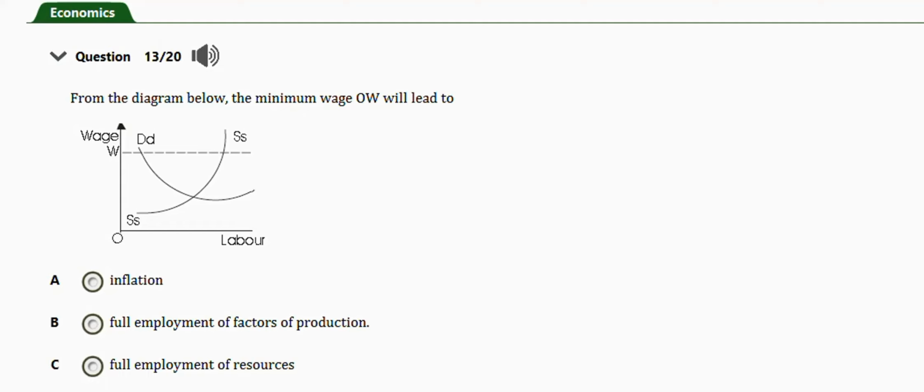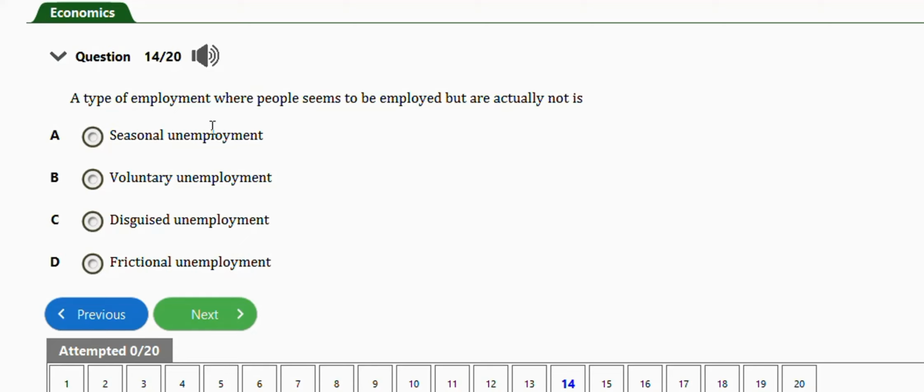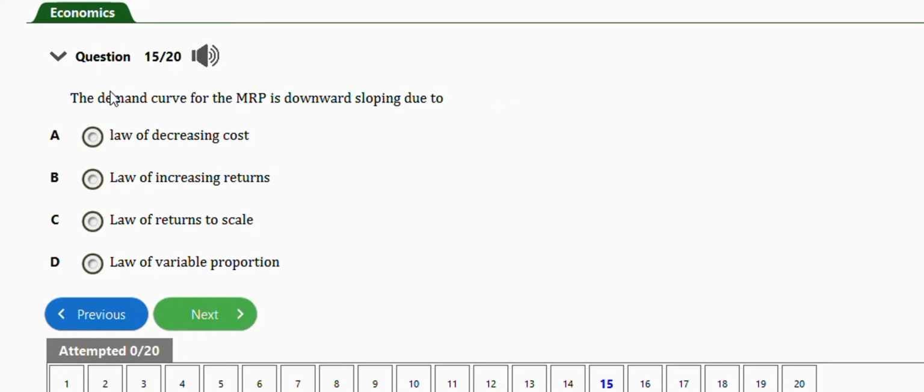Okay, next question is this one. It says, a type of employment where people seem to be employed but are actually not is, so this is disguised unemployment, option C. Next question is this one. It says, the demand curve for the marginal revenue product is downward sloping due to law of decreasing cost, law of increasing returns, law of returns to scale, law of variable proportion. The right answer is option D, law of variable proportion.